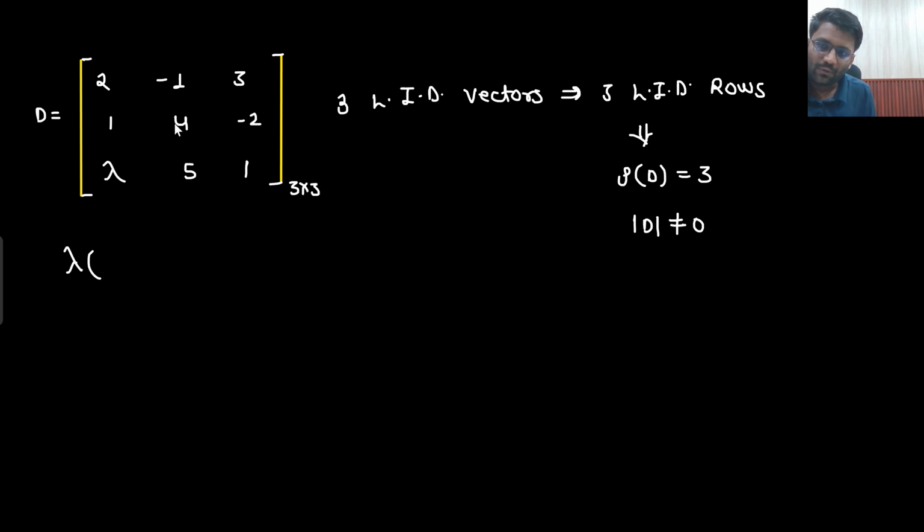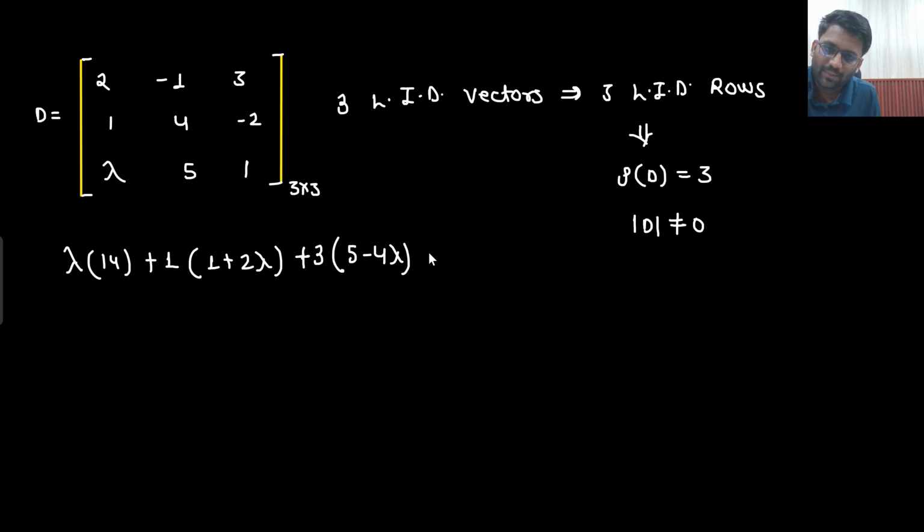Yes, sir. 4, 10, this will become 14. Then minus 1 will become plus 1. Then this and this will be gone. 1 plus 2 lambda. And then plus 3. So 5 minus 4 lambda should not be equal to 0. So 14 lambda plus 2 lambda minus 12 lambda plus 16 should not be equal to 0.